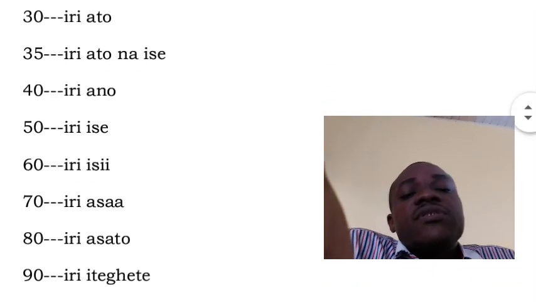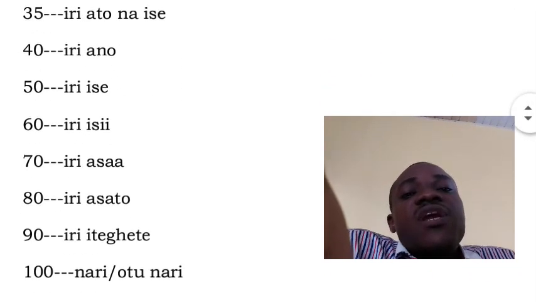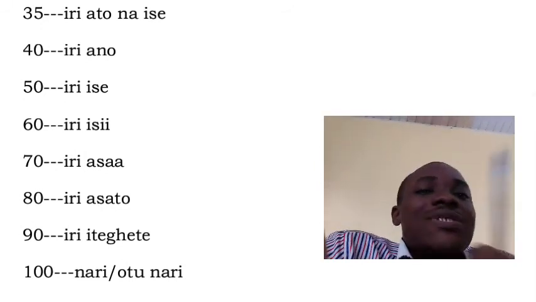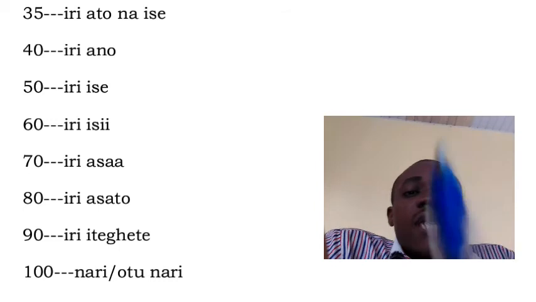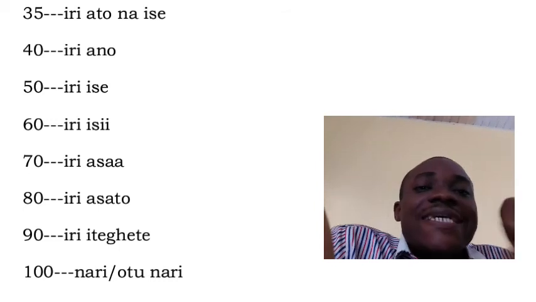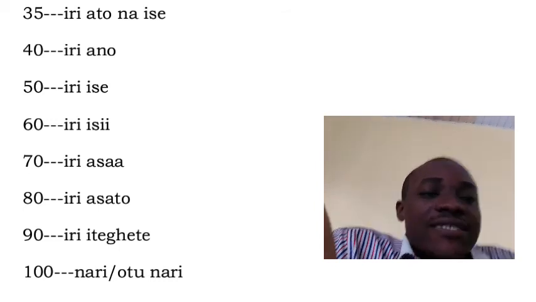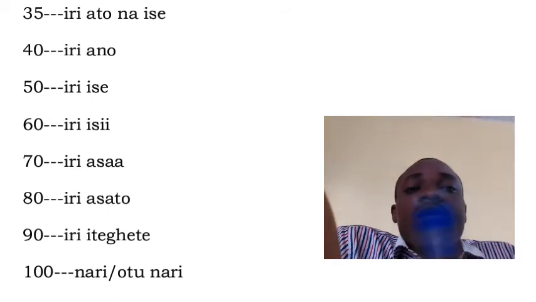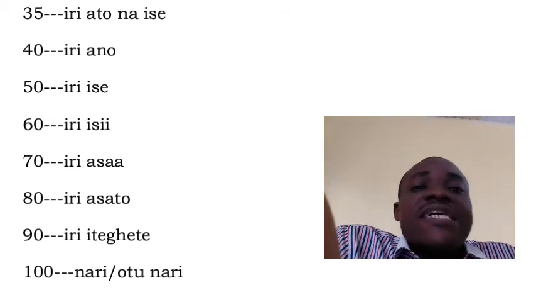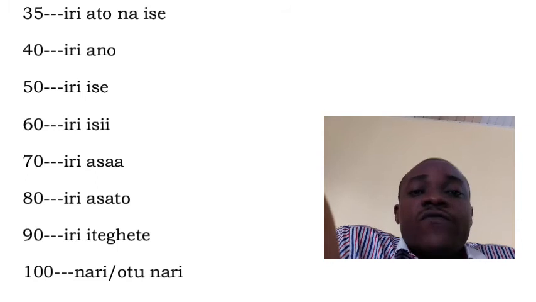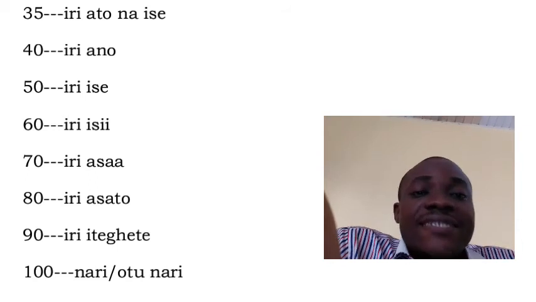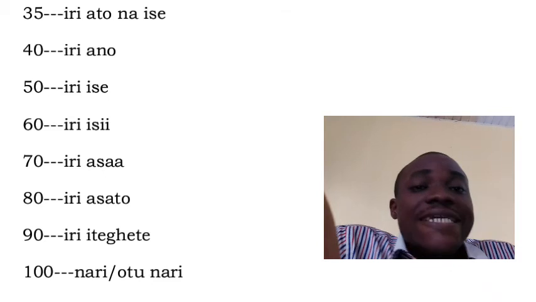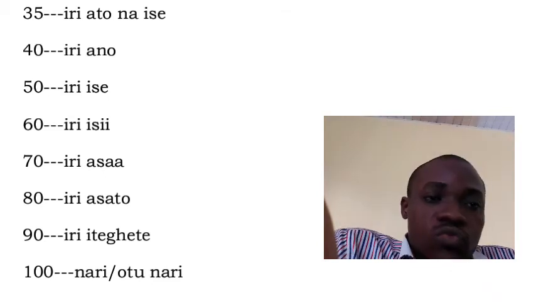Alright, please observe these things. You have 30. If it's just 30, it means iri atọ. Now it is 35, which is iri atọ na ise. We now have 40, iri anọ. 50, iri ise. If it is 51, you call it iri ise na otu.